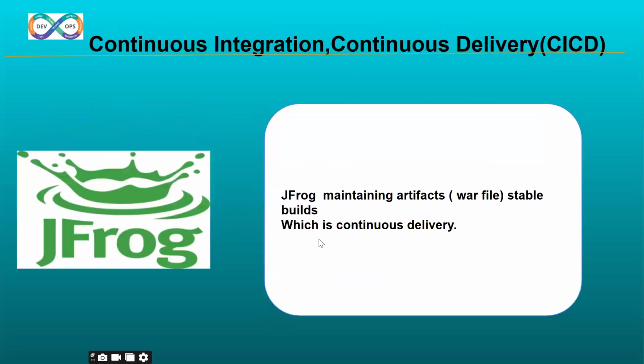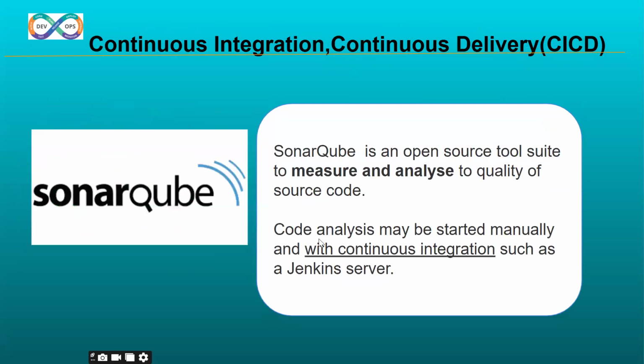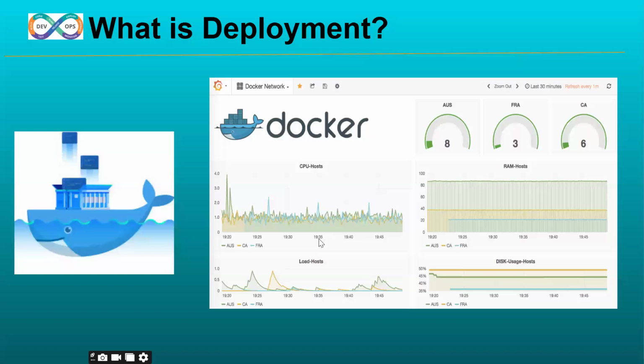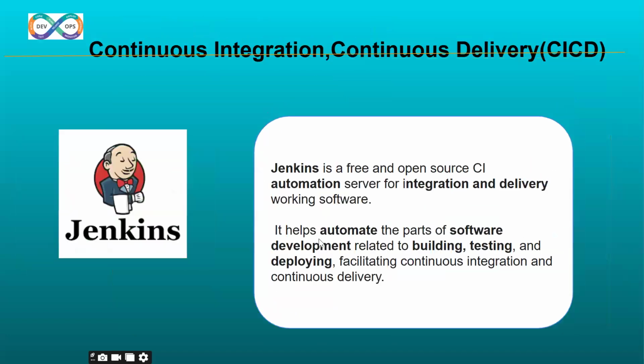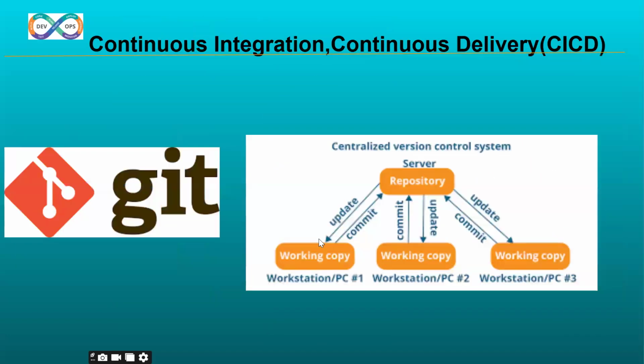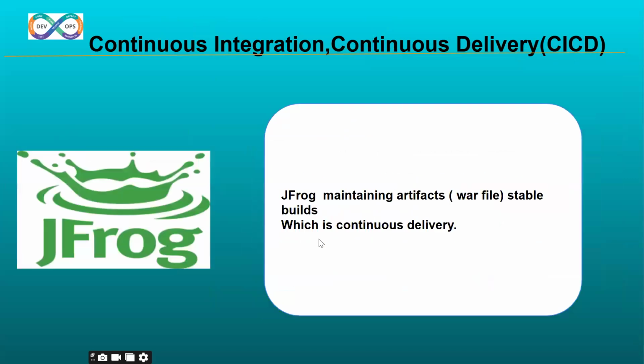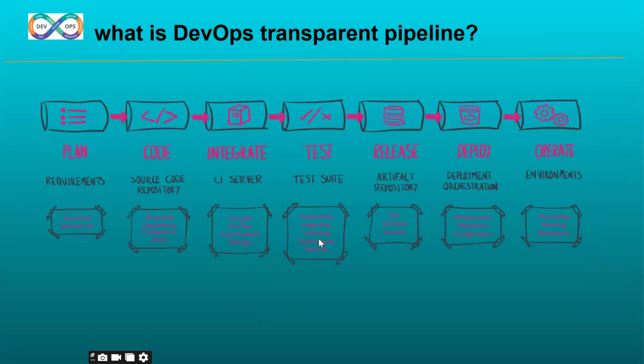And we are going to use SonarQube. SonarQube is also for code analysis. So with Git, Maven, Jenkins, and JFrog, we can implement our CI/CD process, continuous integration, making working software, and continuous delivery.